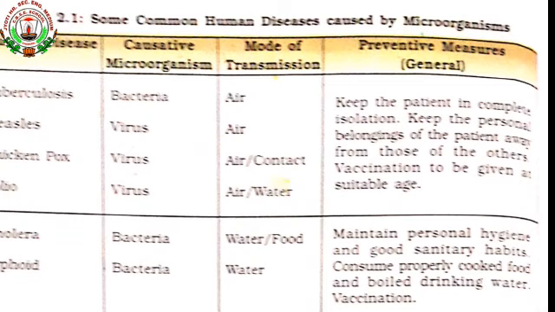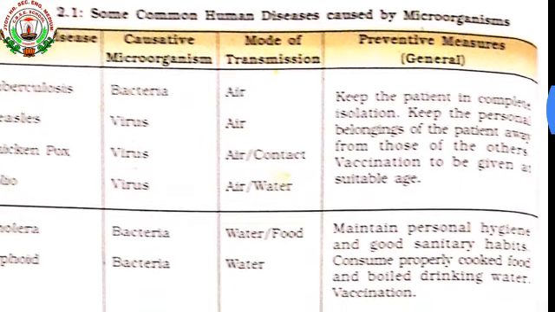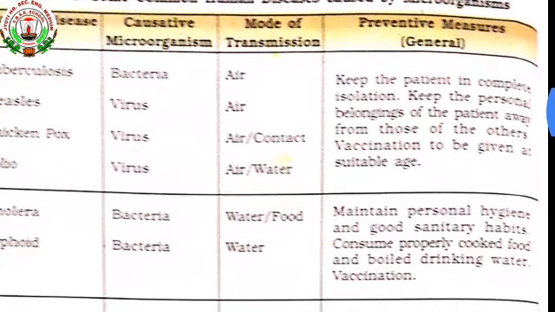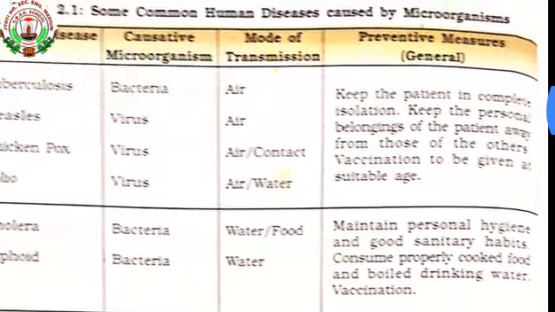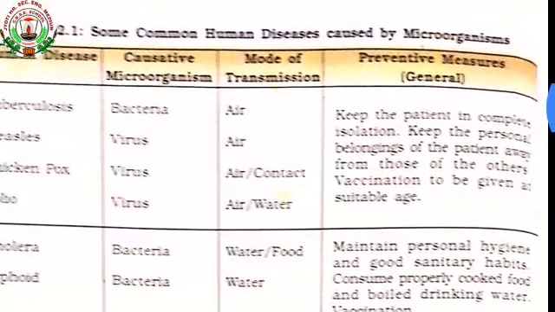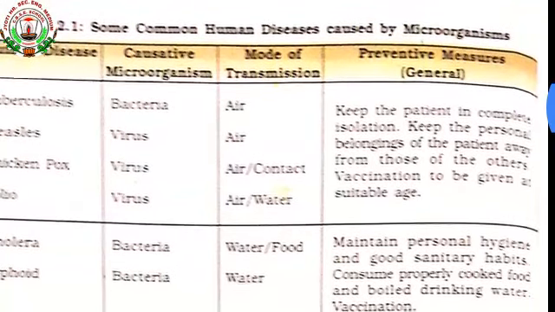Keep the personal belongings of the patient away from those of others. Keep the patient separately so that he should not come in contact with the healthy person, and the things also kept separately so that only the patient can use them, none of the others.